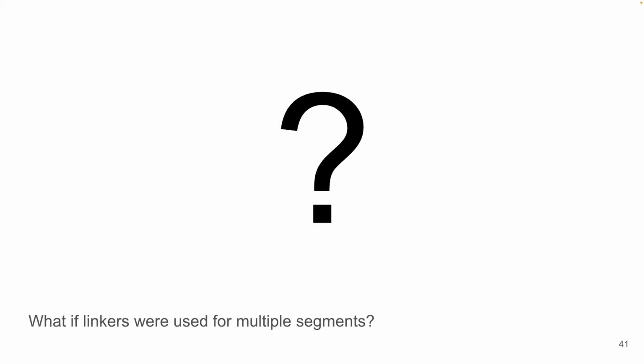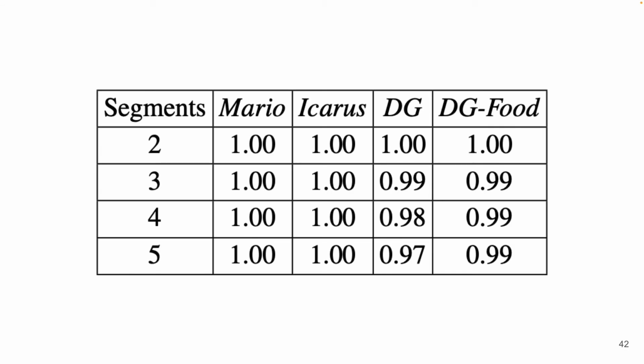One question we had was, can these linkers we built for 2 segments be used to build even larger levels? To test this, we use the directed graph and build levels 1,000 times. For both Icarus and Mario, the linkers work perfectly well for levels made of 2, 3, 4, and 5 segments. This, though, was not the case for Dungeongrams. Dungeongrams has a long-term dependency in that every movement costs stamina. At 3 segments, 99% of the levels were completable, at 4 just 98, and at 5 only 97.